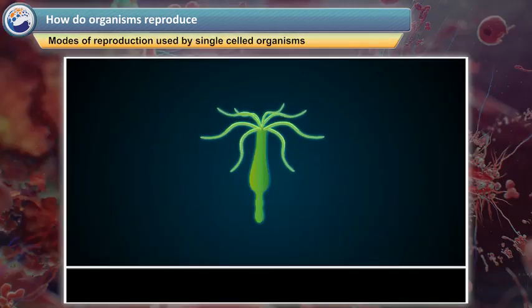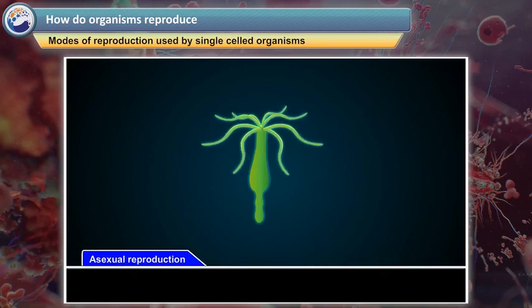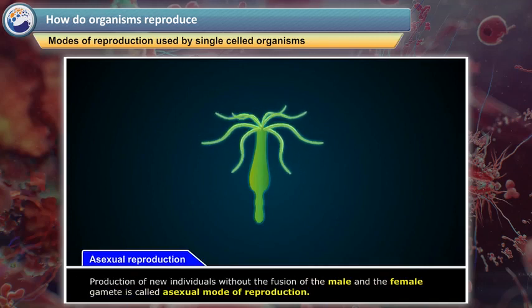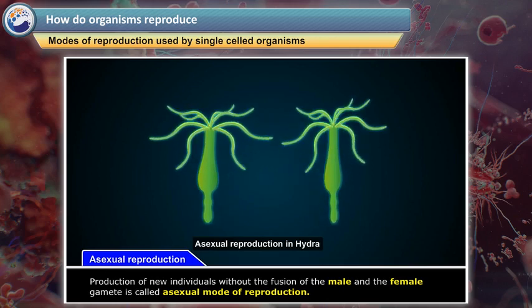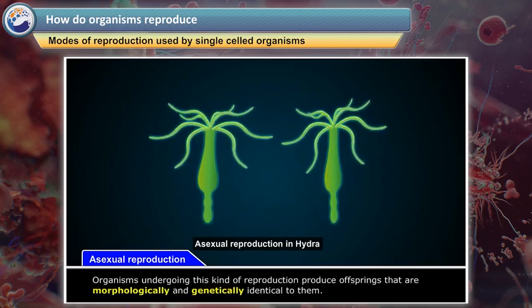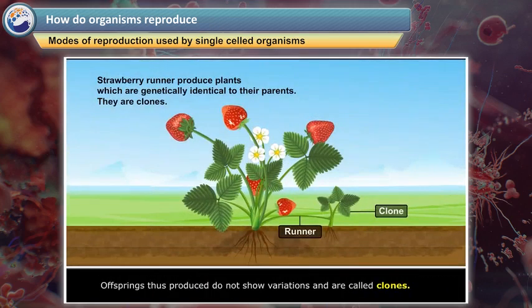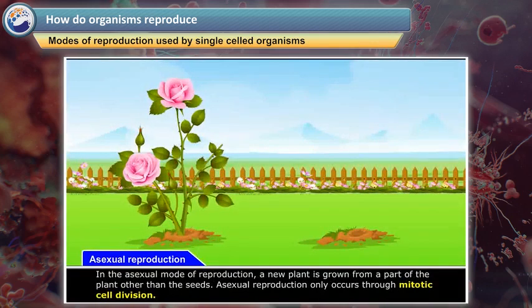Modes of reproduction used by single organisms. Asexual reproduction. Production of new individuals without the fusion of the male and the female gamete is called asexual mode of reproduction. Organisms undergoing this kind of reproduction produce offsprings that are morphologically and genetically identical to them. Offsprings thus produced do not show variations and are called clones. In the asexual mode of reproduction, a new plant is grown from a part of the plant other than the seeds.